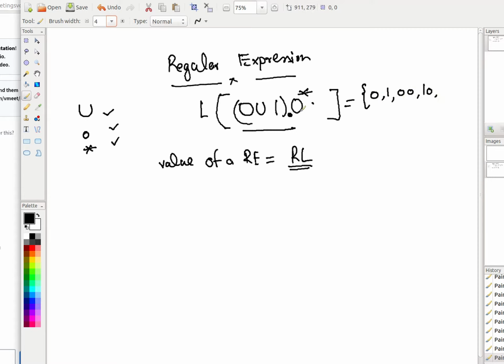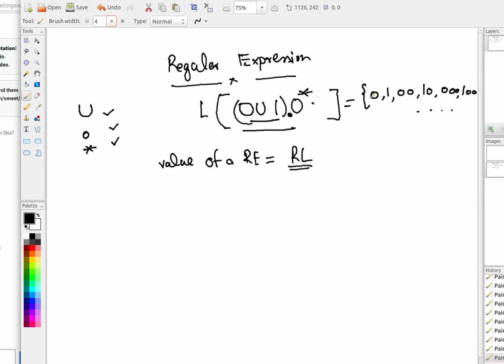If you use two 0s from here, it is going to give you 000 and 100, and likewise. Any string starts with a 0 or 1, but epsilon is not in the language, because at least a 0 or a 1 is certainly present there, right?